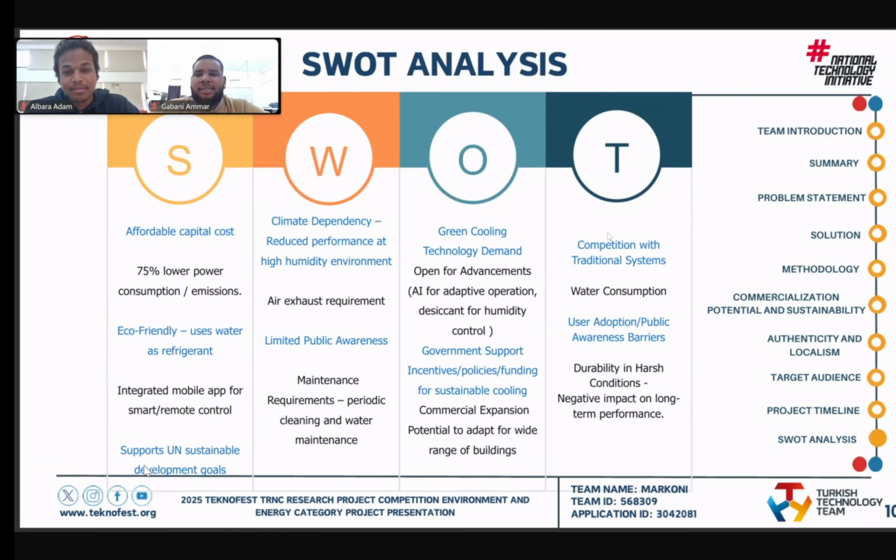For the SWOT analysis, you can start by mentioning that our device has an affordable capital cost, also up to 75% power savings. Also, the device is eco-friendly as it uses water as a refrigerant. As for weaknesses, our device has a high performance in low humidity, but this can be impacted at extremely high humidity levels. Also, it requires that the air be exhausted out of the room. Also, maybe not a lot of people are aware of the importance of evaporative coolers.